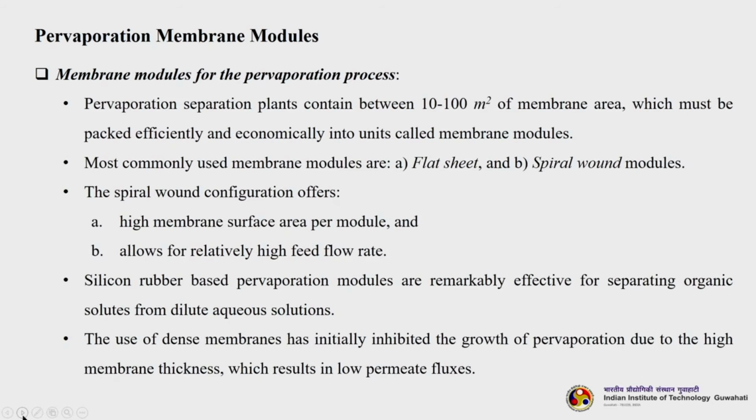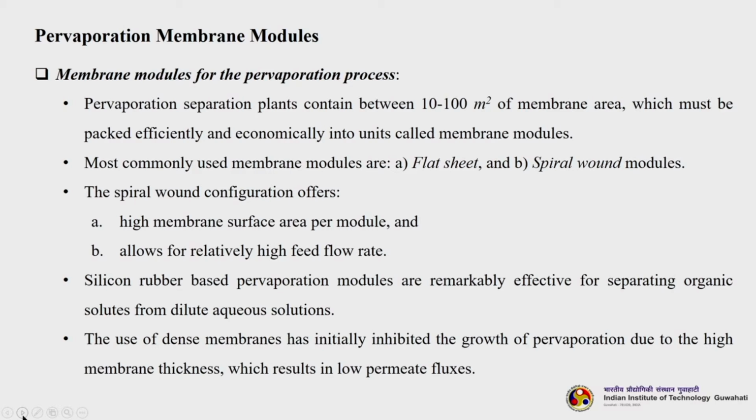Then the modules. Pervaporation separation plants contain between 10 to 100 square meters of membrane area, which must be packed efficiently and economically into units called membrane modules. There are basically two types of membrane modules: either you can have a flat sheet membrane module or a spiral wound membrane module.